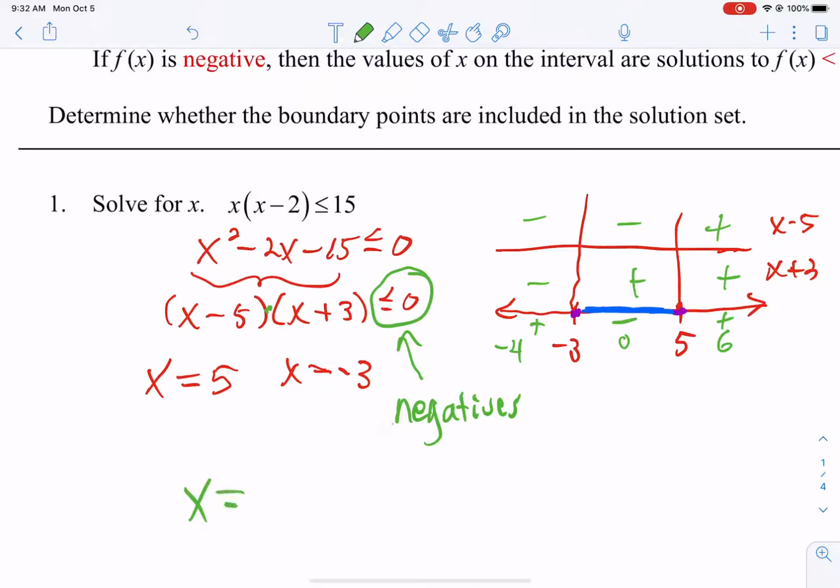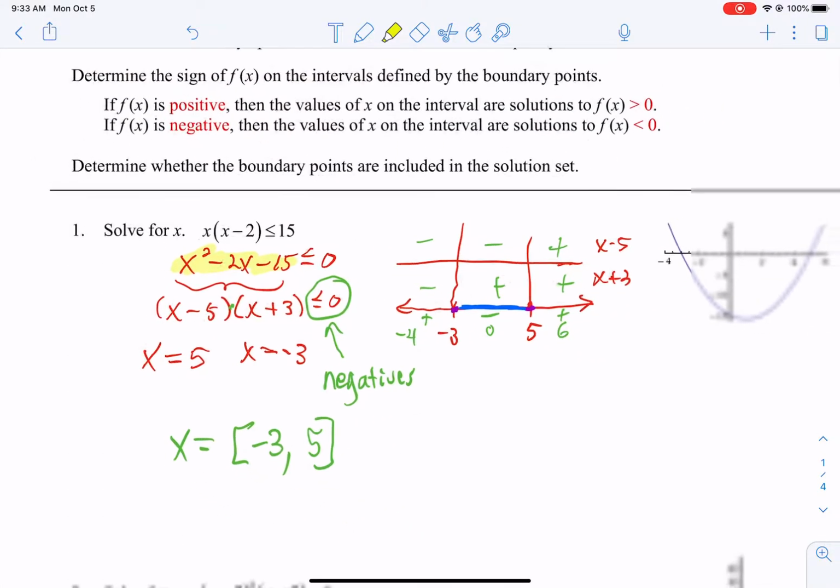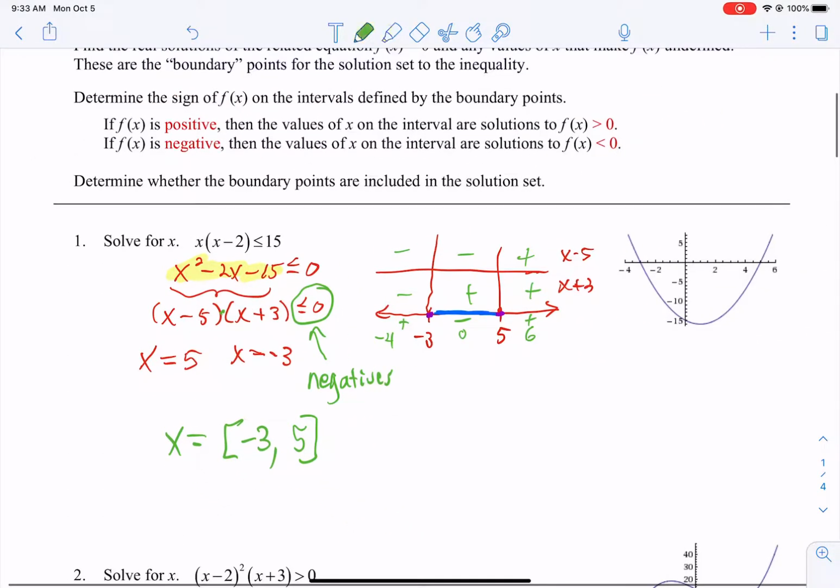Now, what is our answer? Well, I want you to put it into interval notation. It's any value from -3 to 5, including those values, in a bracket, okay? Now, how does this line up graphically? Well, if we were to graph x squared minus 2x minus 15 in Desmos or otherwise, this is what it looks like.